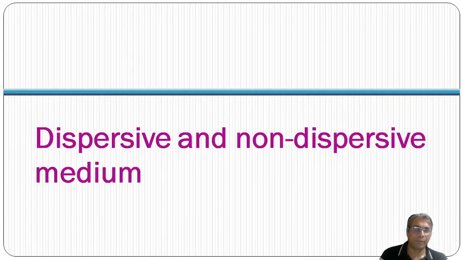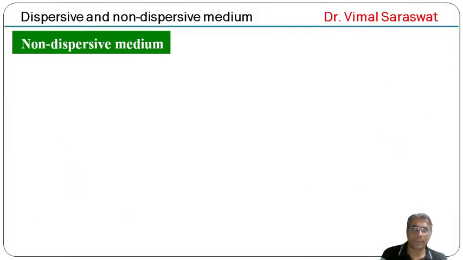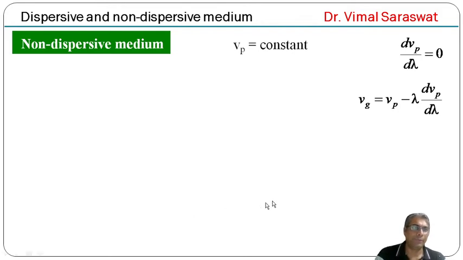Now dispersive and non-dispersive medium. For a non-dispersive medium, let Vp equal a constant, then dVp by dλ equals 0 and Vg equals Vp minus λ dVp by dλ, and dVp by dλ is 0.